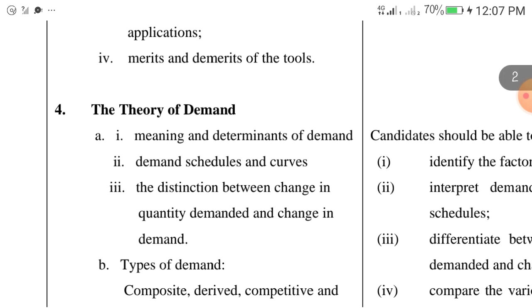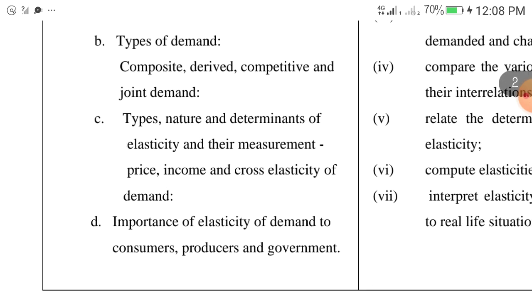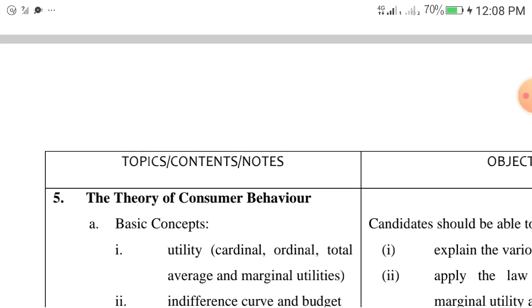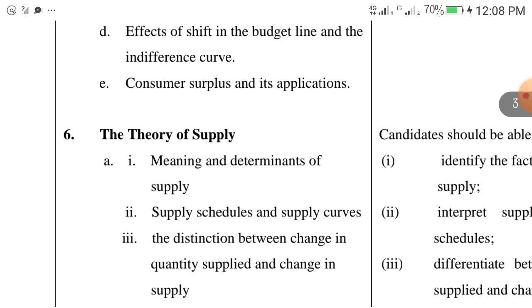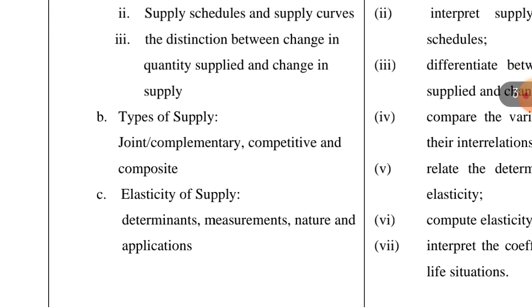Number 4 topic is theory of demand. Both types of demand, nature, determinants, elasticity, the measurement, price, income, cross elasticity, and all the rest. Another topic is the theory of consumer behavior. Another topic is the theory of supply. A very important topic.